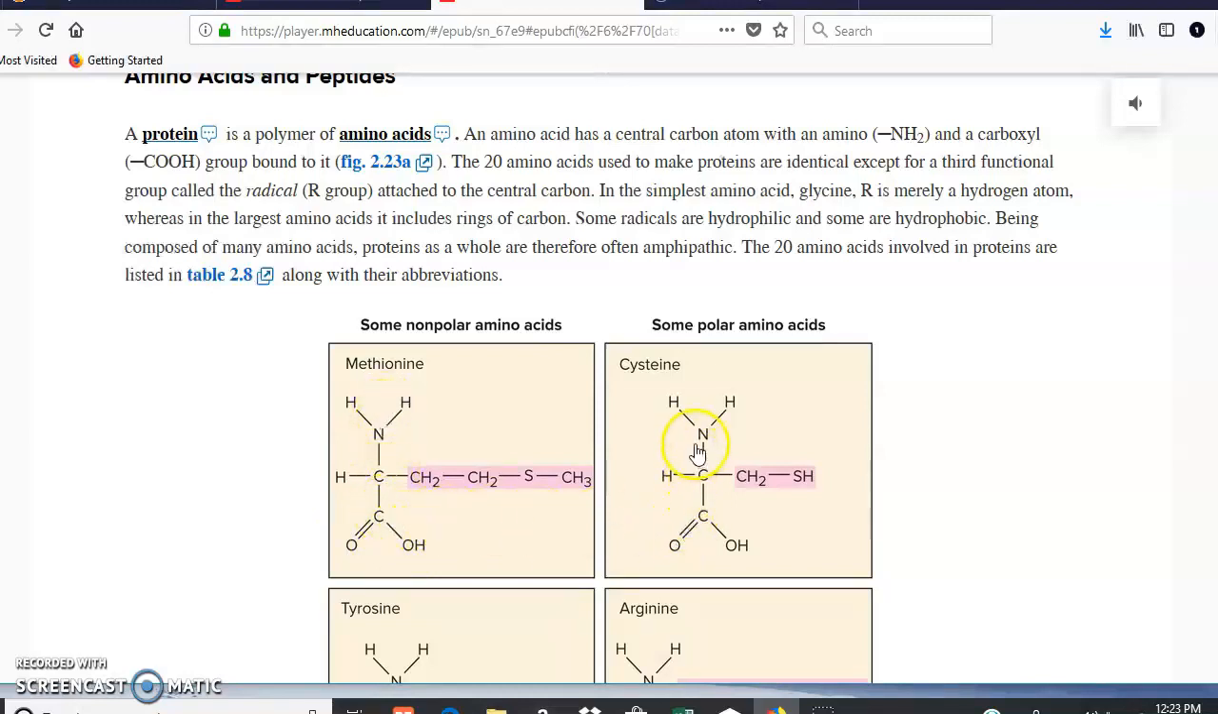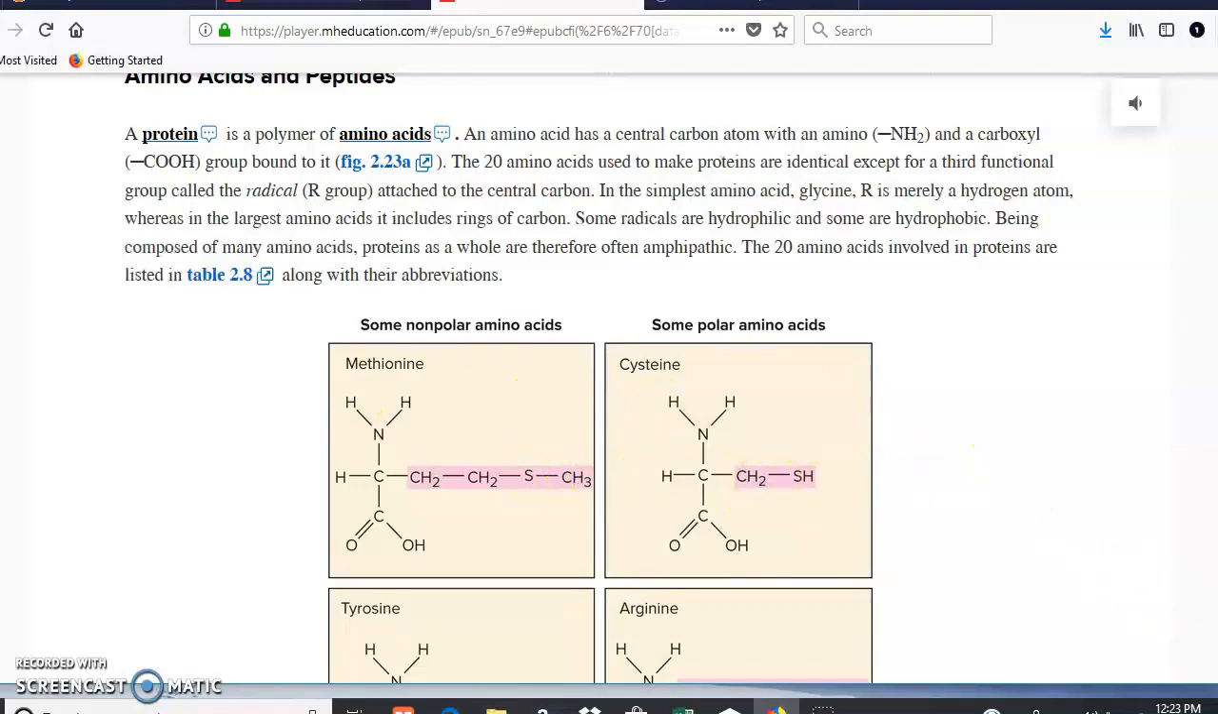This is another amino acid. But there's one part that is going to be different. See, this part right here is different. This part right here is different. And this part is what makes the different types of amino acid that we use in order to make proteins. So as you can see here, methionine and cysteine, right? These are two different kinds of amino acids because this part right here, the variable part, is different.